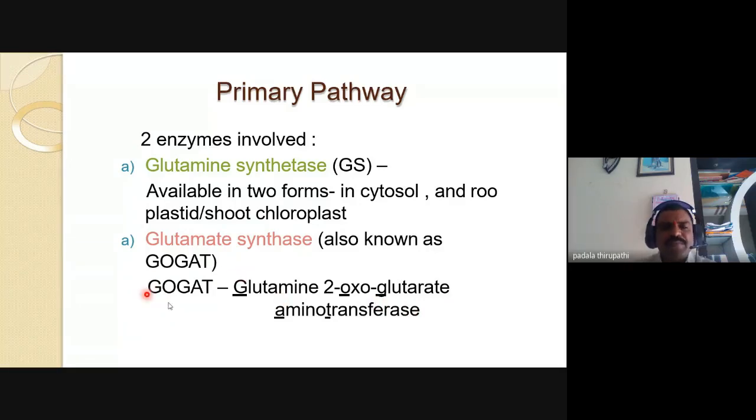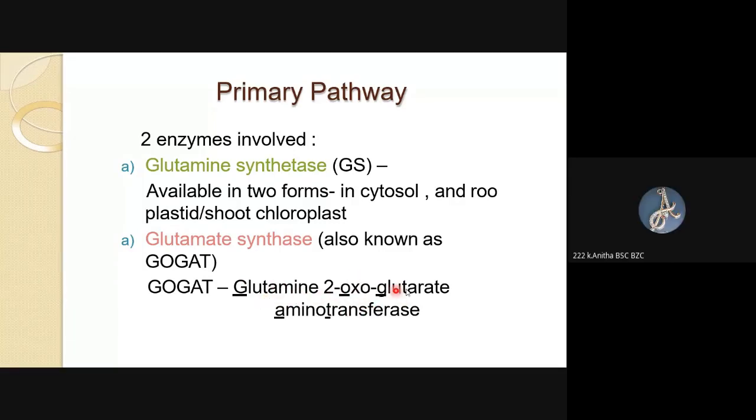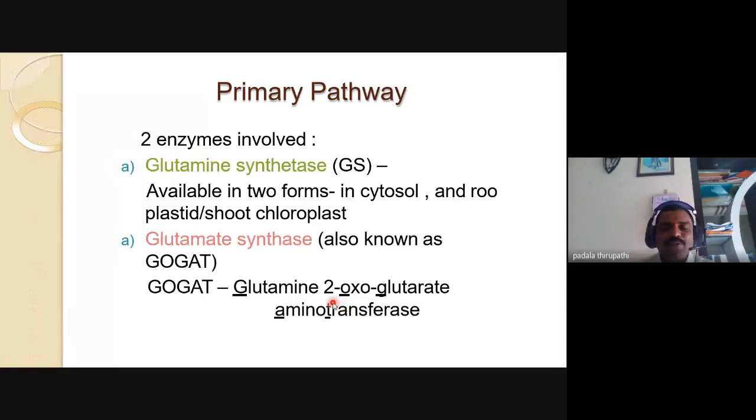Tell me the abbreviation of GOGAT. GOGAT, not goat, you must add the G. Remember, it is a competitive question also.